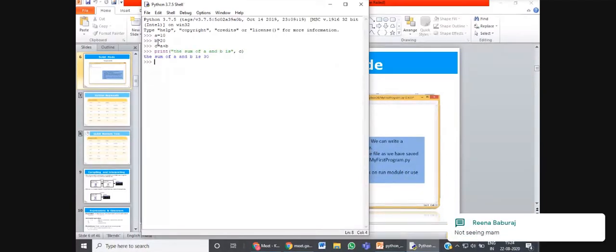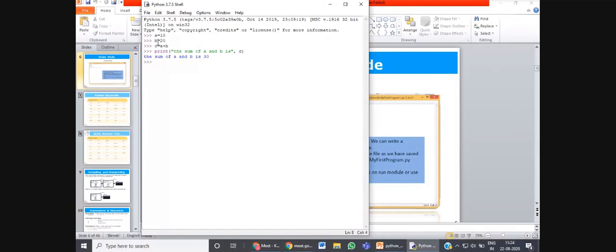Right? So this is how we do programming in interactive mode. Here I have written three commands by giving the value 10 to variable a, 20 to variable b, and then I have calculated the sum of these two variables and printed the sum by using the print statement, and immediately you have got the result.